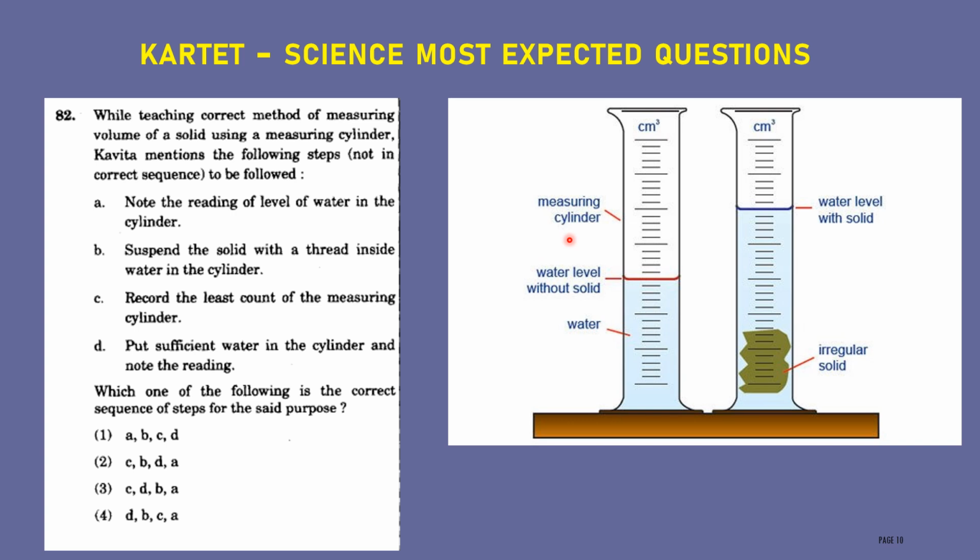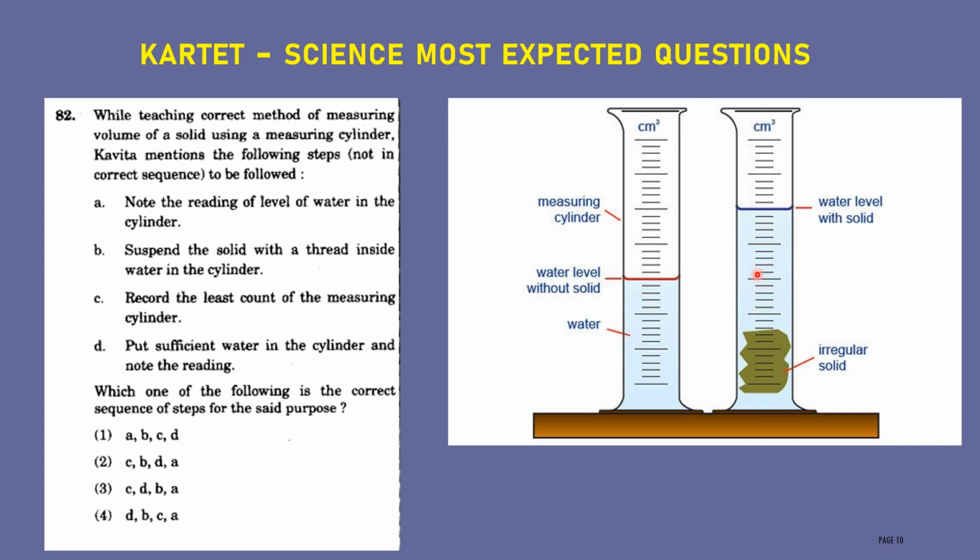Let us discuss here. This is the cylinder. First, you have to record the least count of the measuring cylinder. Then you have to put some water into the cylinder. Then the water level will rise in the cylinder. Then note down the water level without a solid. First you have to note that down. Then second, take a solid, immerse the solid in the same cylinder with the help of a thread, and leave it for a minute or some time.